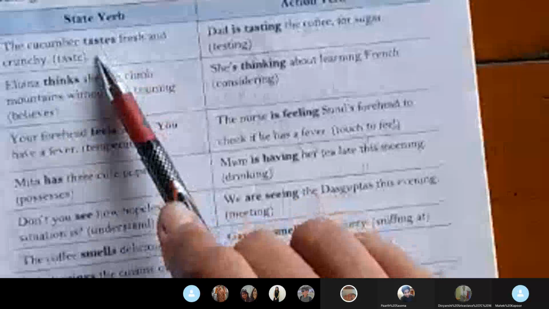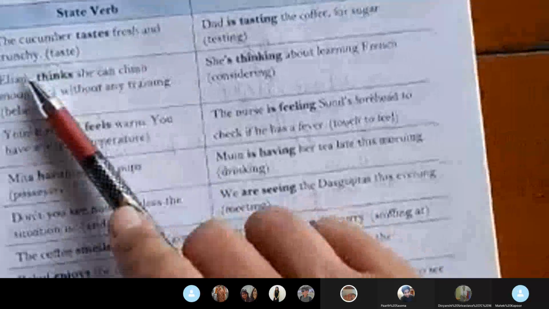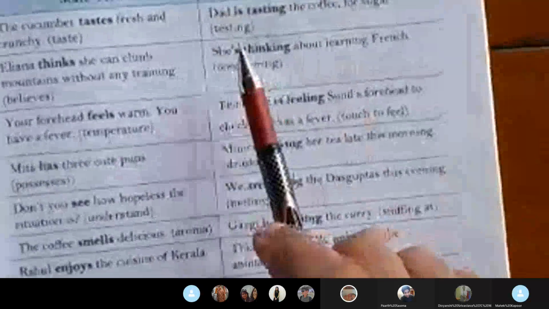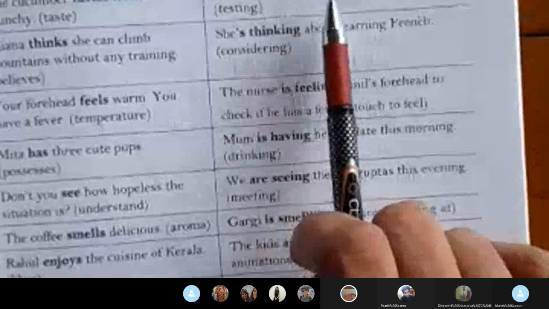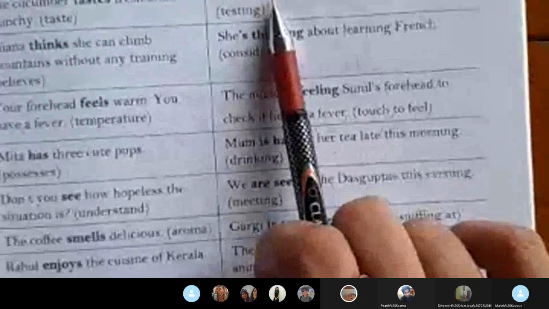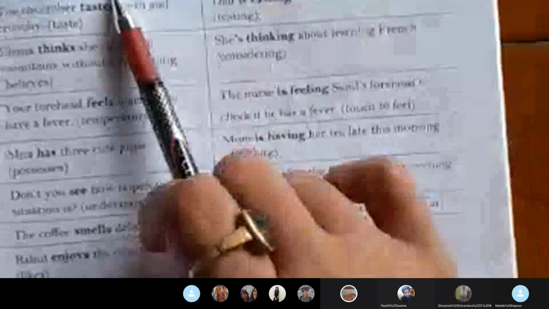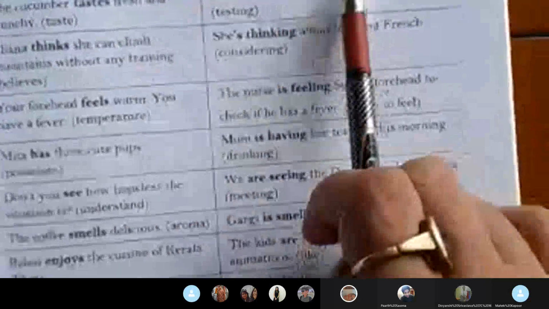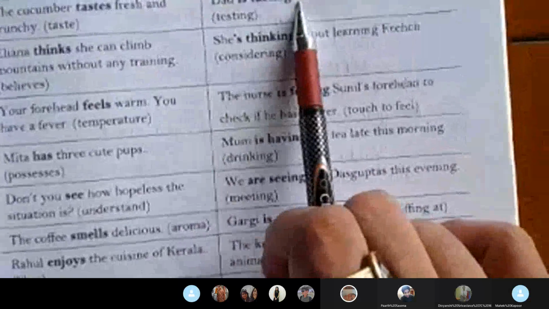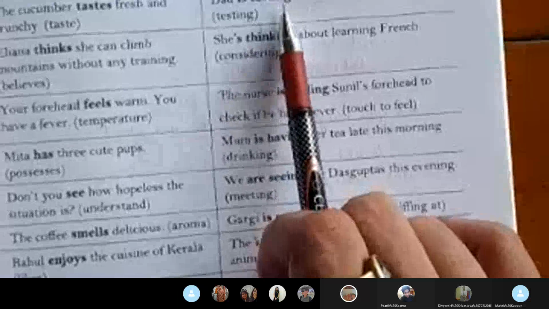Cucumber, how does it taste? Fresh and crunchy. Now see, Dad is tasting the coffee, he is tasting it. Okay. Is tasting, this is the action. This is the state verb, the basic verb; this is the action ing verb, and the meaning has to change a little.